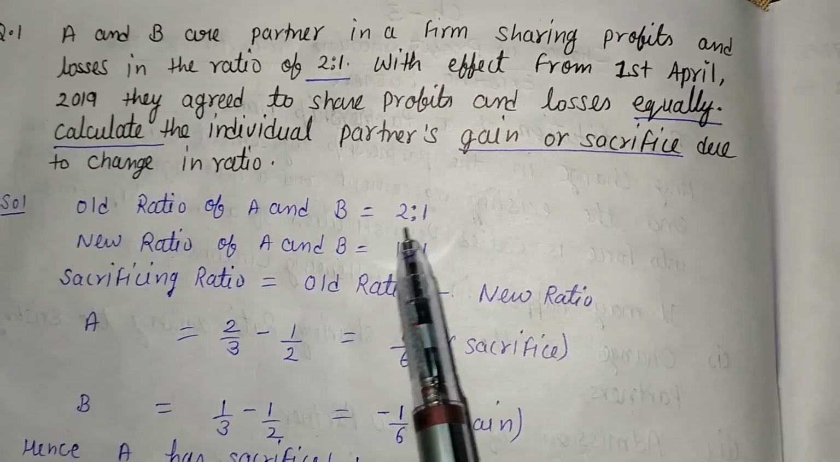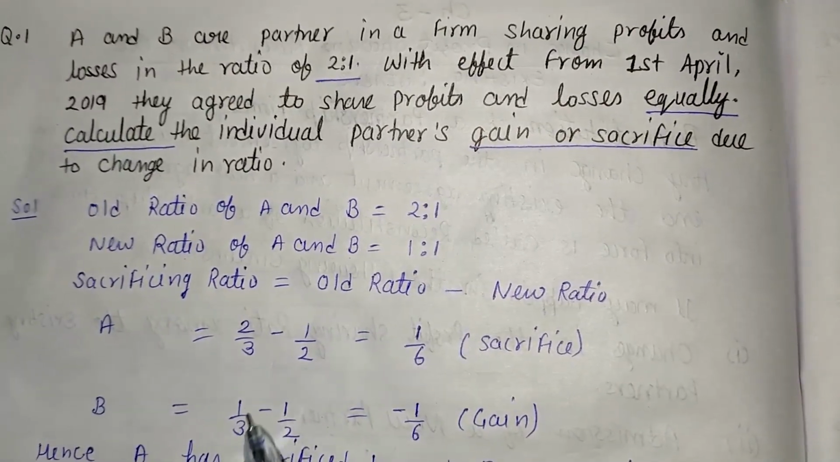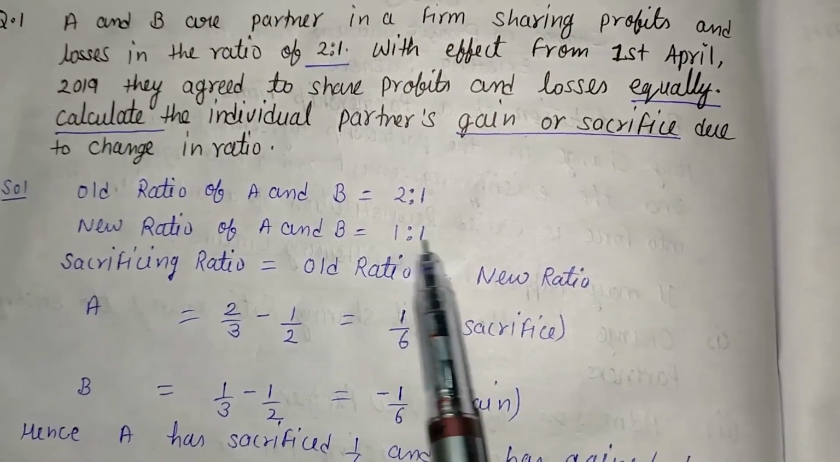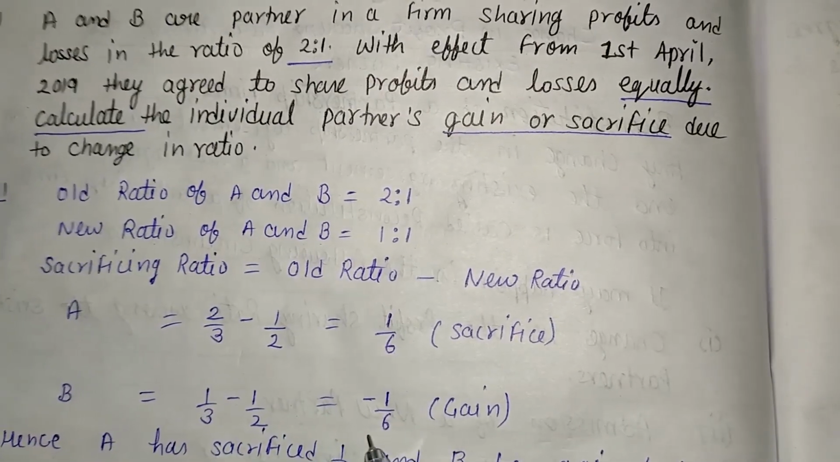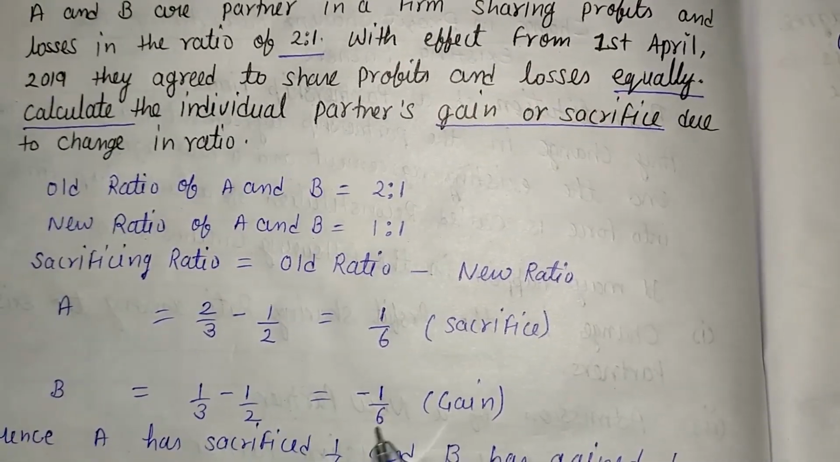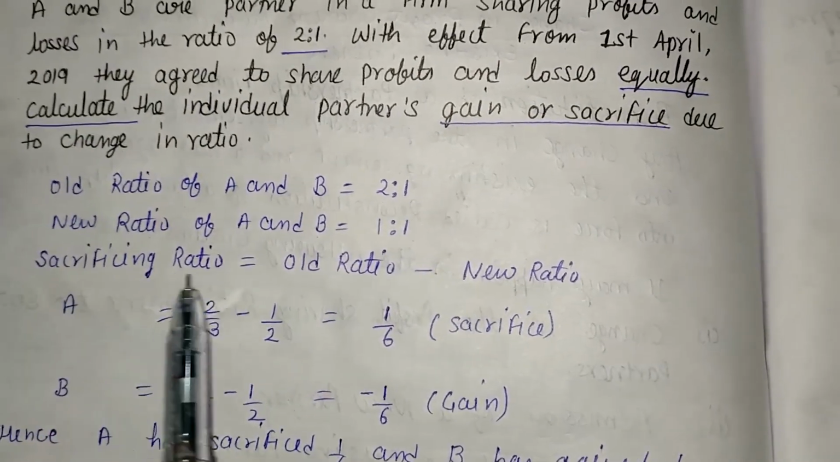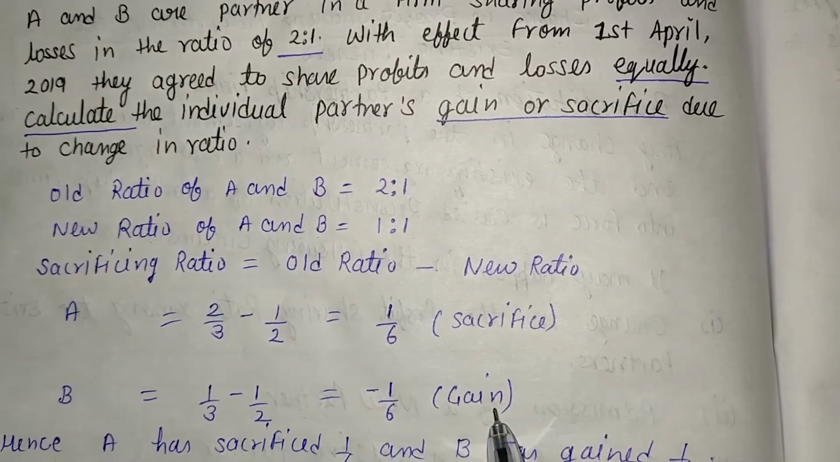Here the share of B is 1. Total of this is 3. We are getting 1/3. The new ratio of B is 1. Total of this is 2. So 1/2. After solving this, we are getting minus 1/6. Here we are getting minus. We applied the formula of sacrificing and we find a minus sign, that means gain.